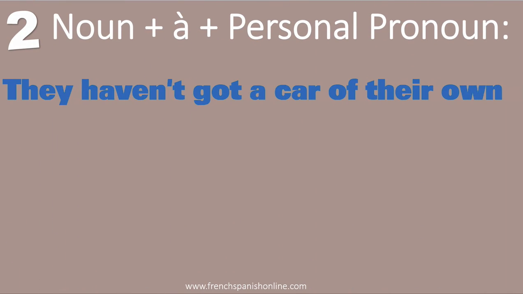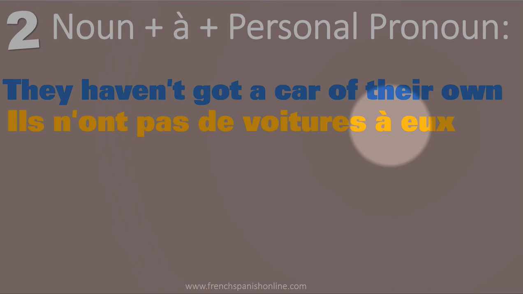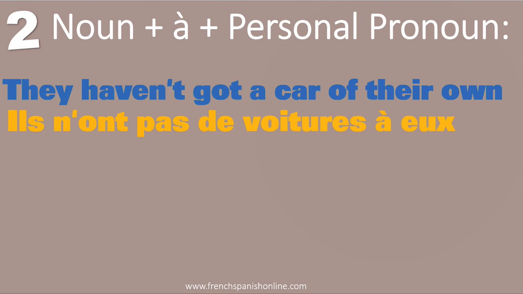Another example, they haven't got a car of their own. In French, to say of their own, we say of them. So we are going to say, ils n'ont pas de voiture à eux. Eux is, as you know, a personal pronoun. So we need the preposition à. Ils n'ont pas de voiture à eux. And the meaning is, of course, of. So as you can see here, of is not translated with the word de, but we use à because of the personal pronoun.